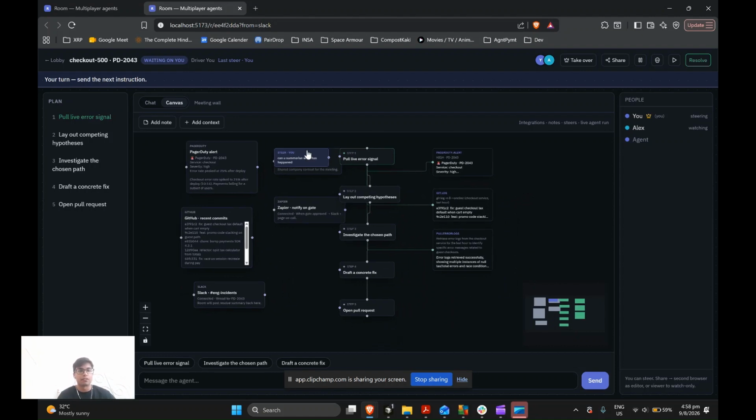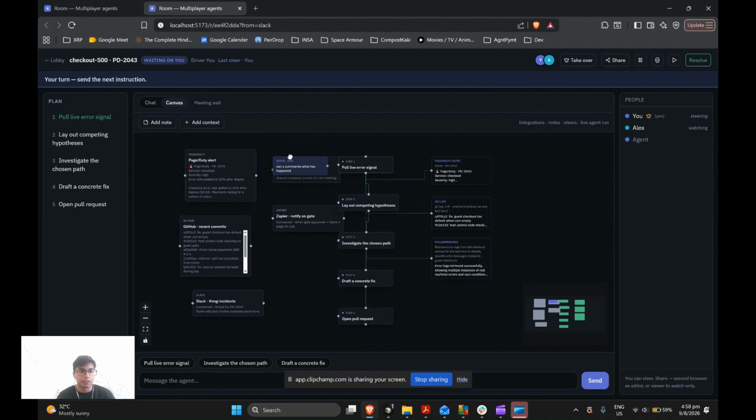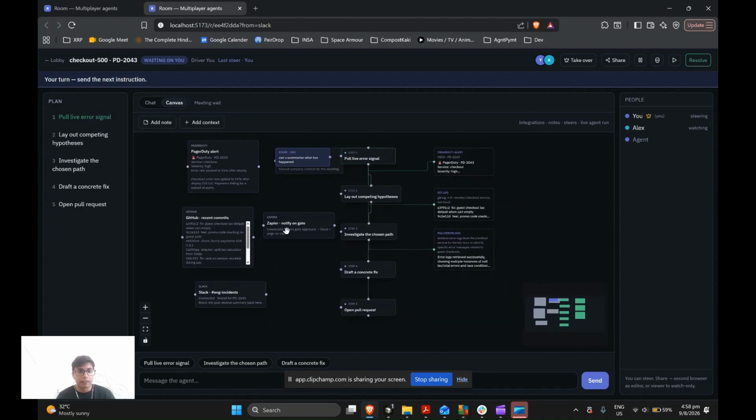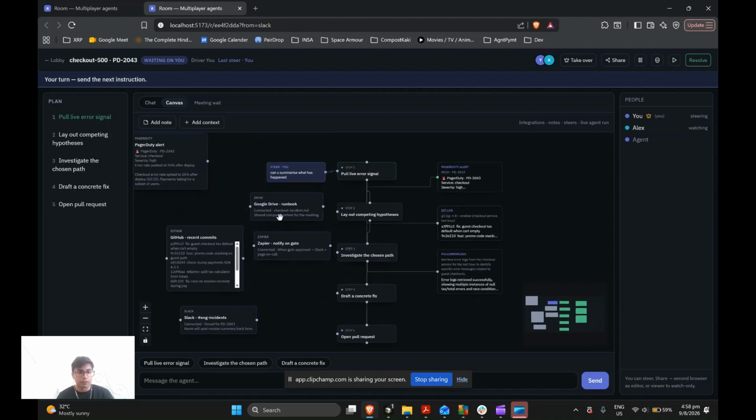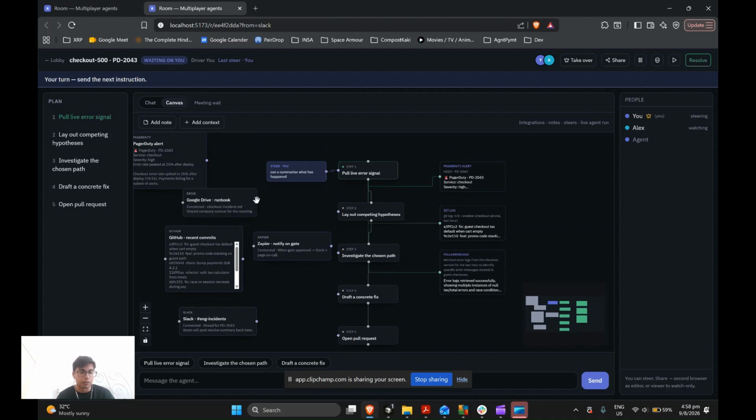So for instance, if you have a document in Google Drive, if you're talking on Google Drive, then you can bring that over to here so that the AI can understand what's happening. For example, I have Google Drive here. I can just connect it together. Let's say here, maybe. Oh, here, yeah. So now when I do that, the AI can essentially pull from Google Drive and maybe find the document I'm looking for and add it to the whole context, which Alex also has access to. So we're creating this very collaborative environment where multiple people can come in, look at the same agents, look at the same canvas, and figure out what's happening at the same time.